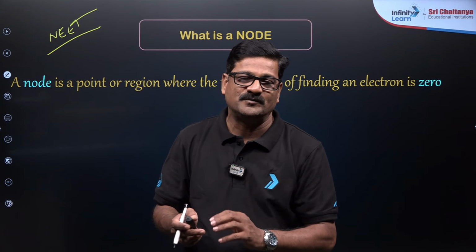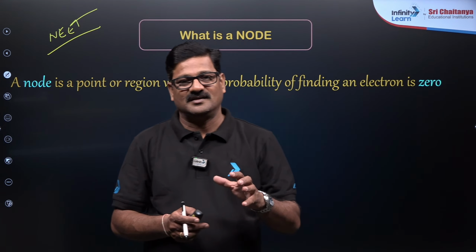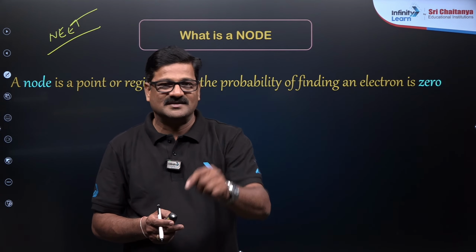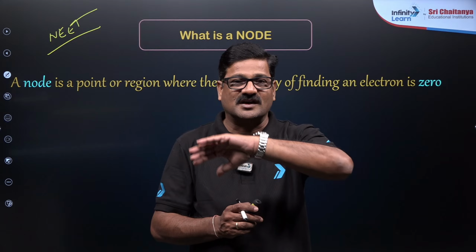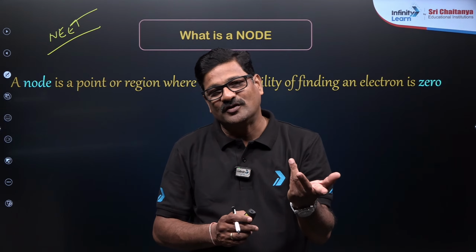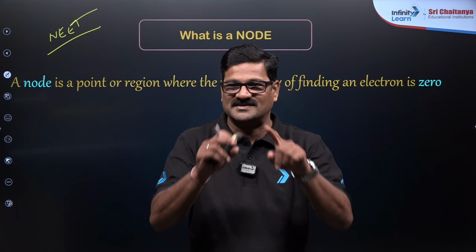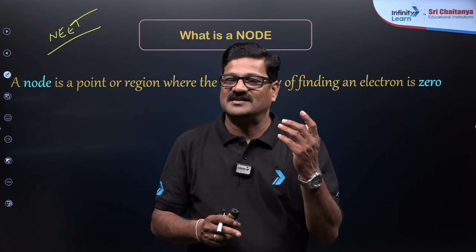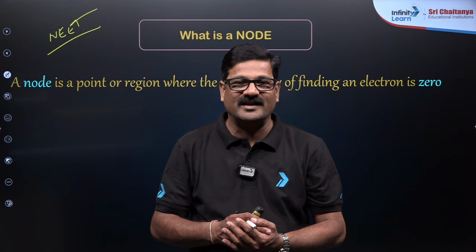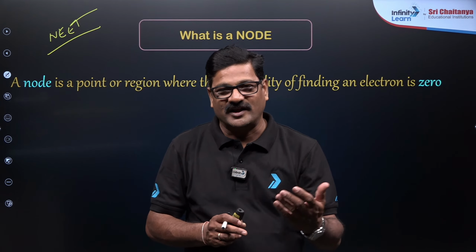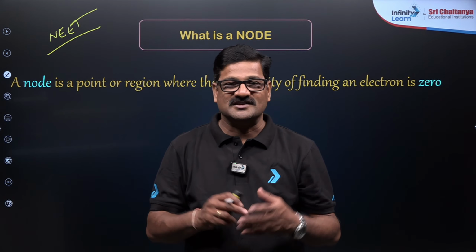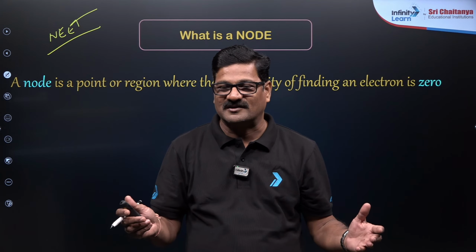It can be a nodal point, a nodal surface, a nodal region or area, a nodal plane, or a nodal sphere.